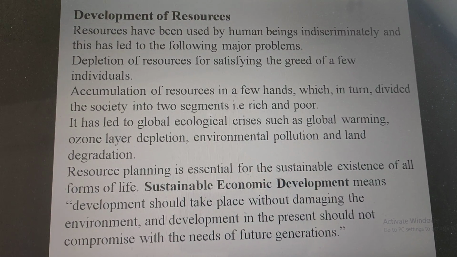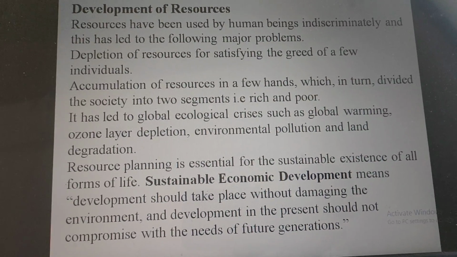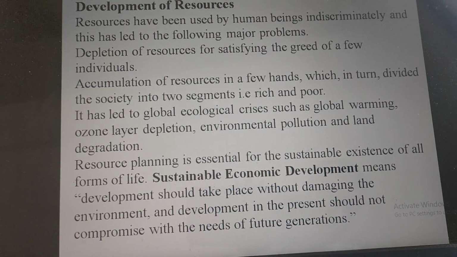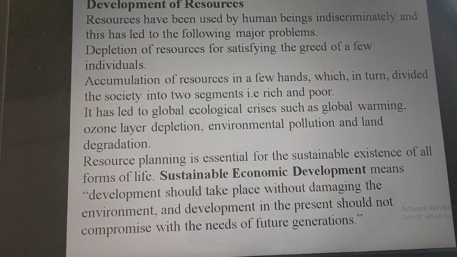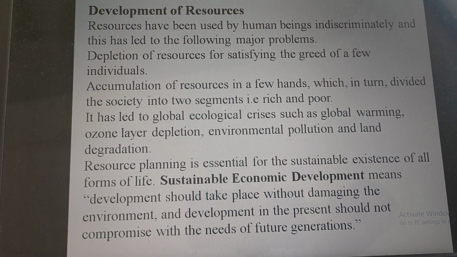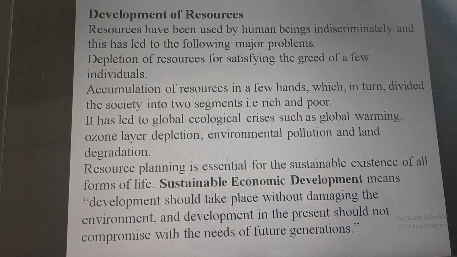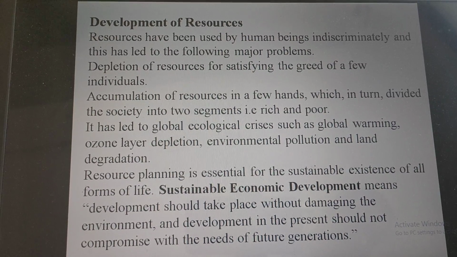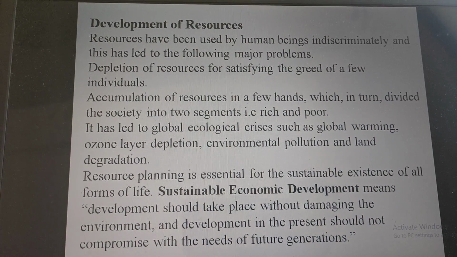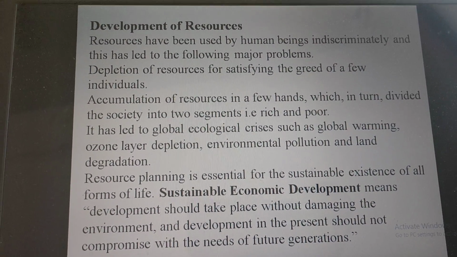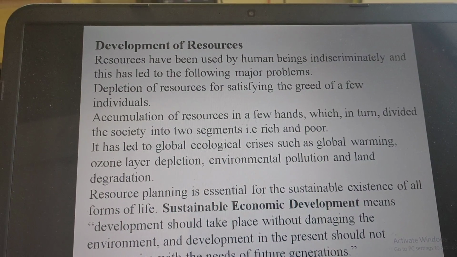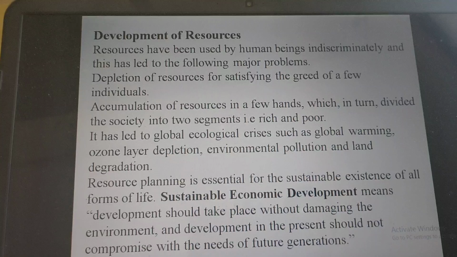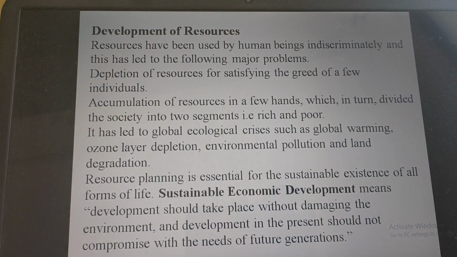So humans are using these resources as per their wants, for their own satisfaction. Because of this human greed, there have been two segments in society, rich and poor. It has led to global ecological crises such as global warming, ozone layer depletion, environmental pollution and land degradation.